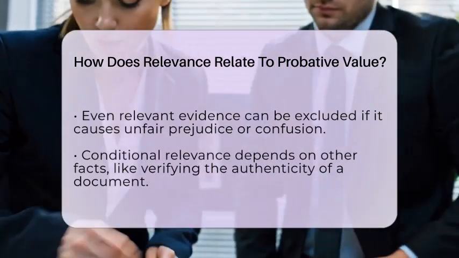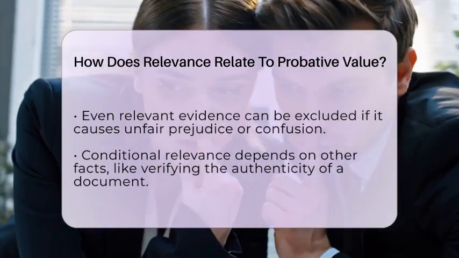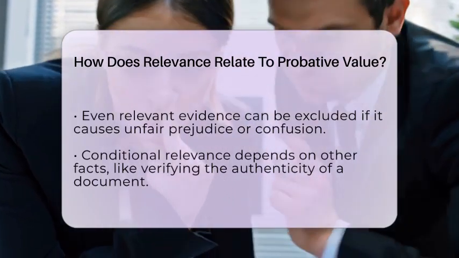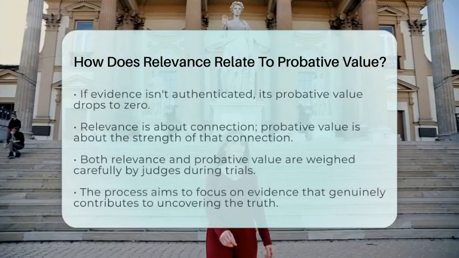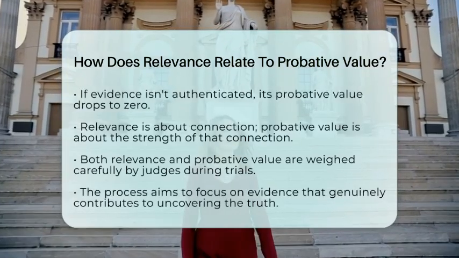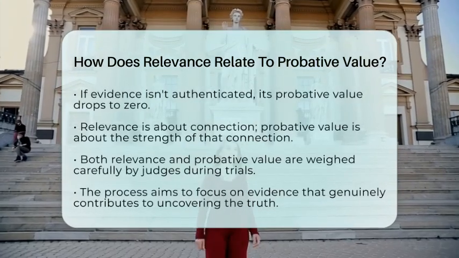Sometimes, the relevance of evidence depends on other facts. This is called conditional relevance. For instance, a document might only be relevant if it can be proven authentic. If it's not authenticated, then its probative value drops to zero because it can't help prove anything.